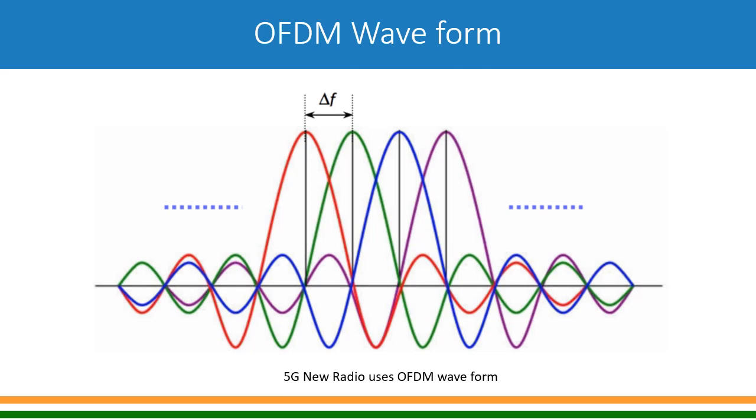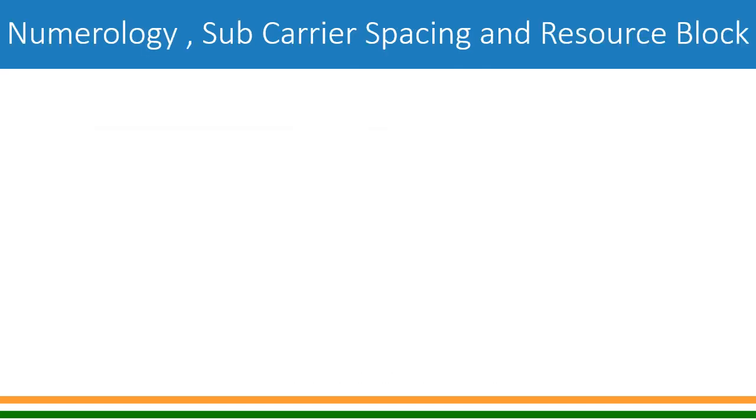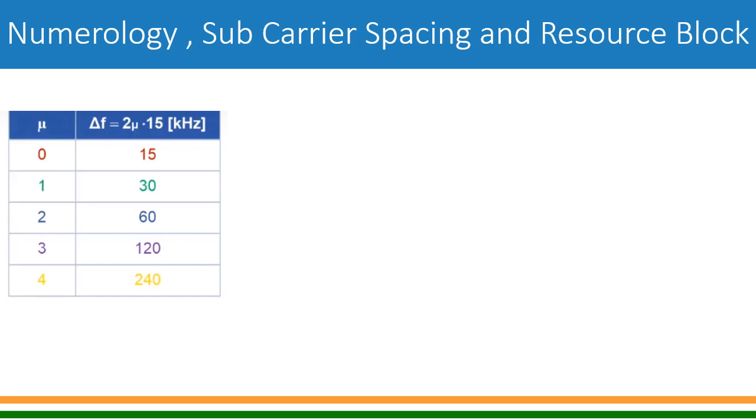Let's see what numerology is in the case of 5G. If you look at 4G, they use OFDM, but the subcarrier spacing is only 15 kilohertz. But in the case of 5G, multiple subcarrier spacings can be used, or they can be mixed and matched.